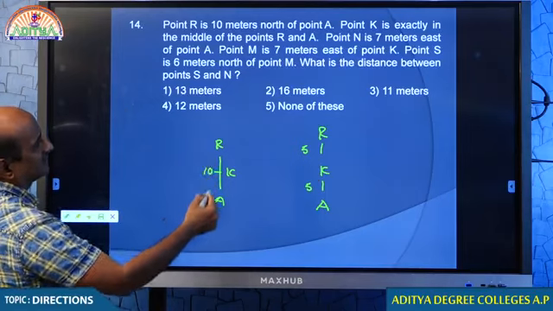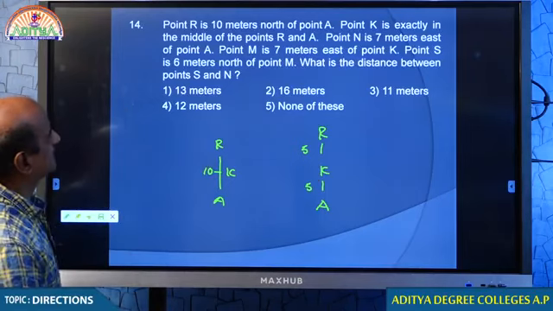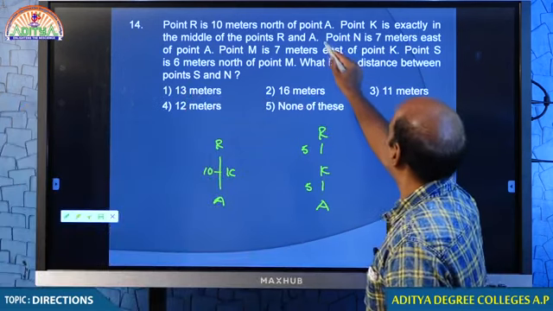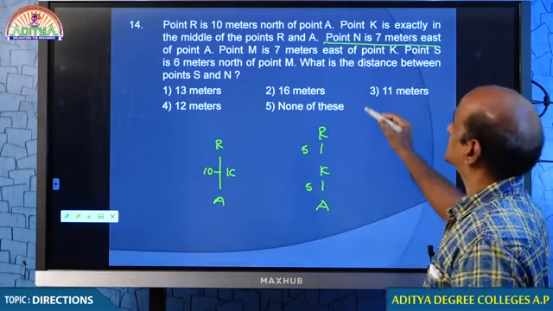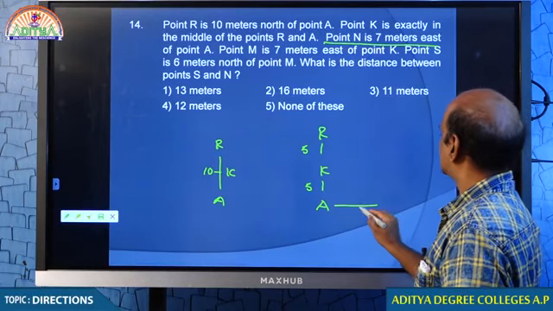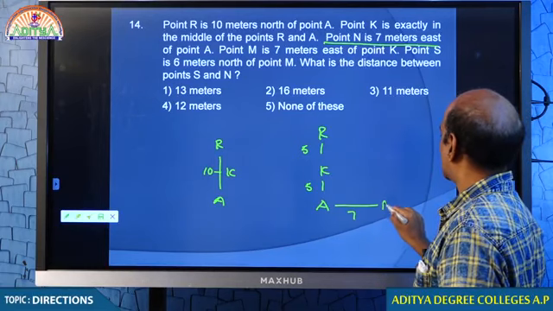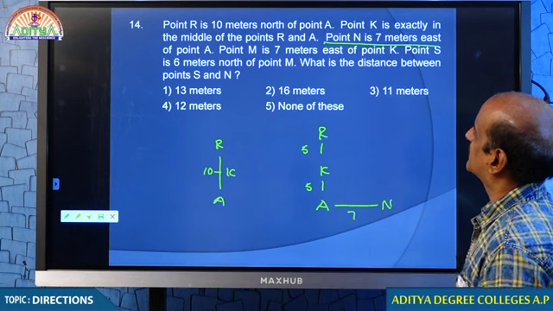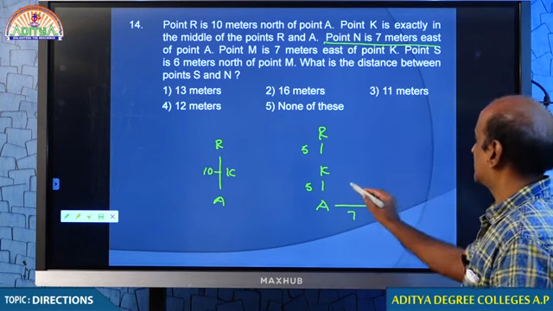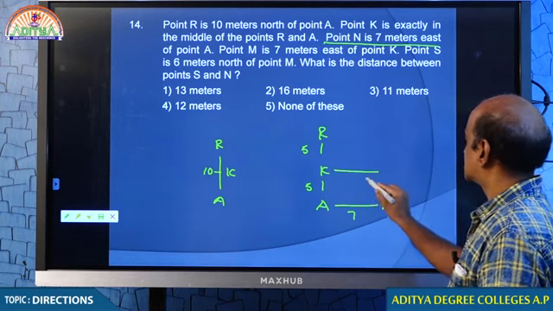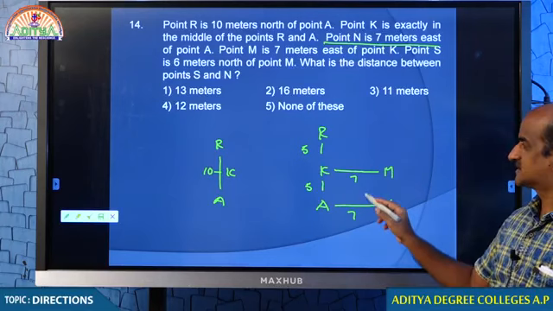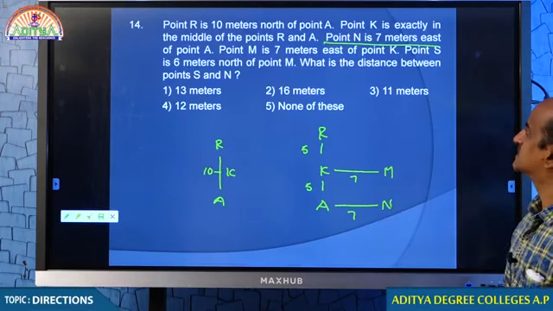R is north of A, point K is exactly in the middle of point R and A. Point N is 7 meters east of point A. Point M is 7 meters east of point K. Did you understand? The scale should be seen properly, my dear students.